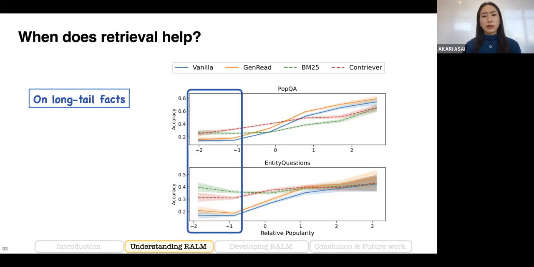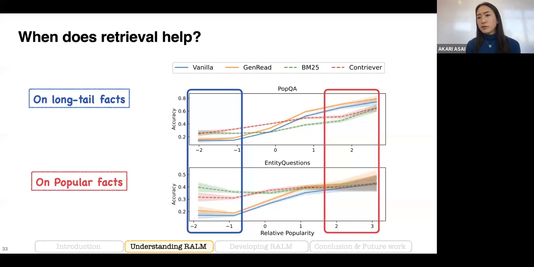which is represented as the blue line here. One interesting finding is that retrieval augmentation may not be that helpful for questions about more popular entities. Here, the orange or green line shows the model performance without any external retrieval. And as you can see, those two straight lines are almost better than the retrieval-augmented language model in those areas.